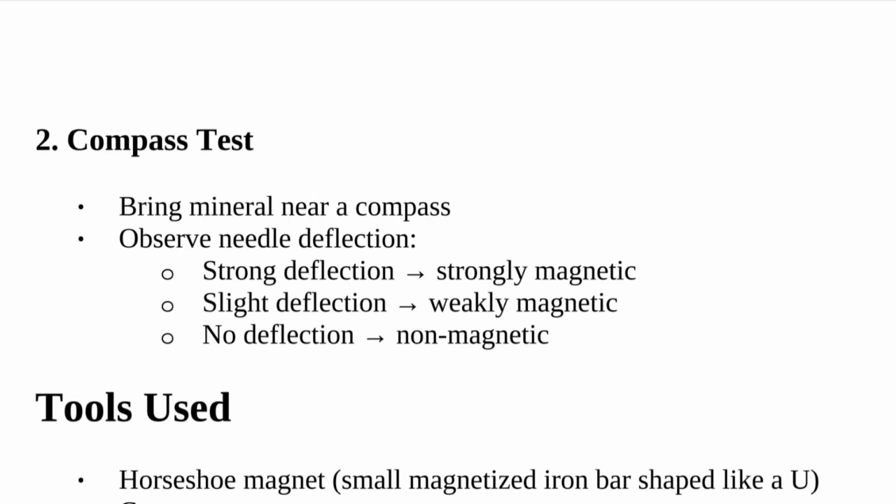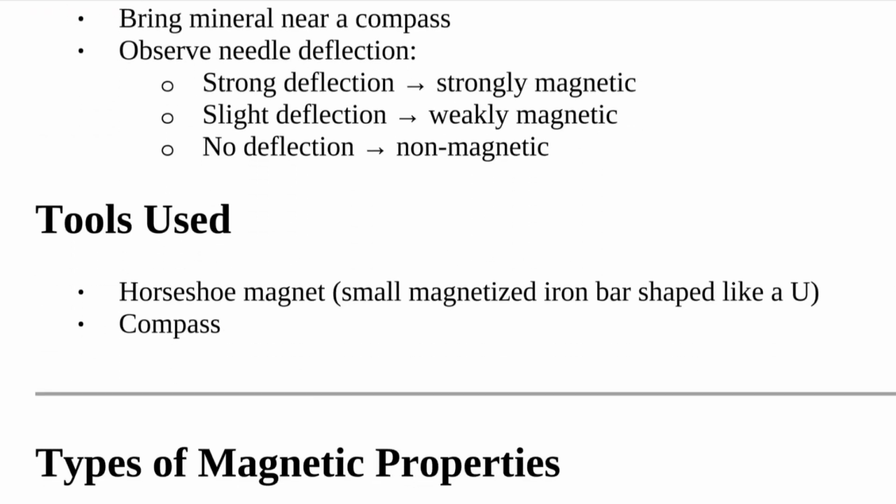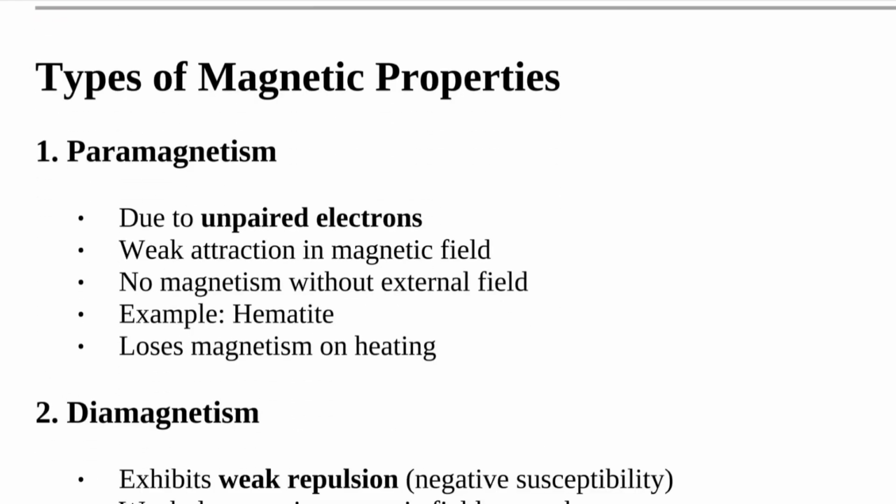And the second method is the compass test. Bring the mineral near a compass and observe needle deflection. When strong deflection is present, it is strongly magnetic. Slight deflection means weakly magnetic, and no deflection means no magnetic properties. Tools used here are a horseshoe magnet and a compass. Types of magnetic properties are mentioned here.